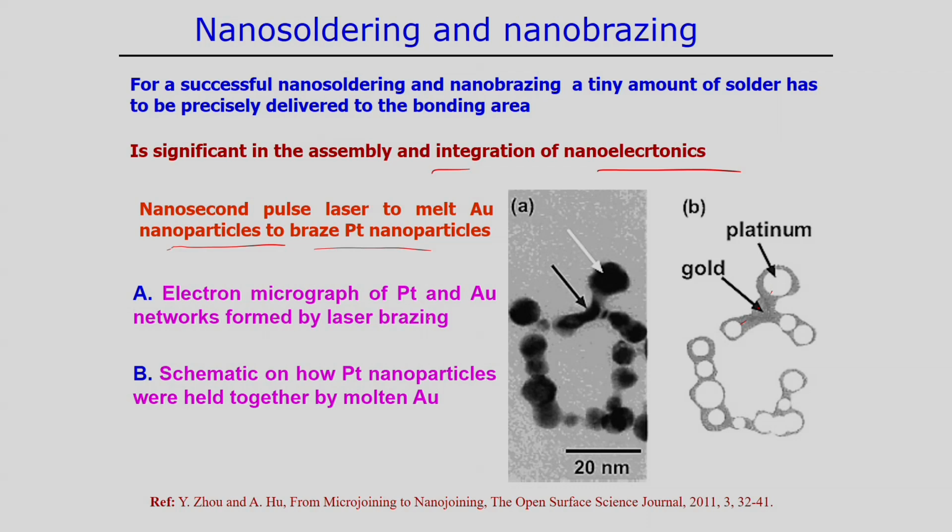Here is an electron micrograph of the platinum and gold network formed by laser bridging, and a schematic of how platinum nanoparticles are held together by the gold. So, it is possible to join components even at the nanoscale, and that may be applicable in particular nano devices.